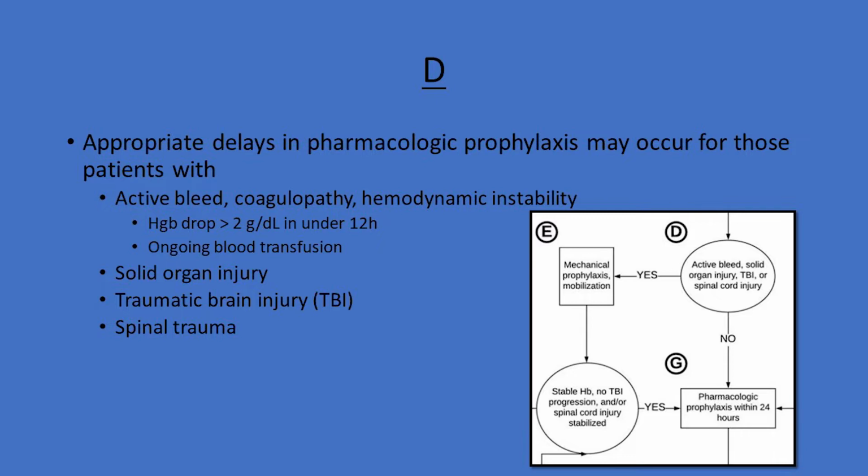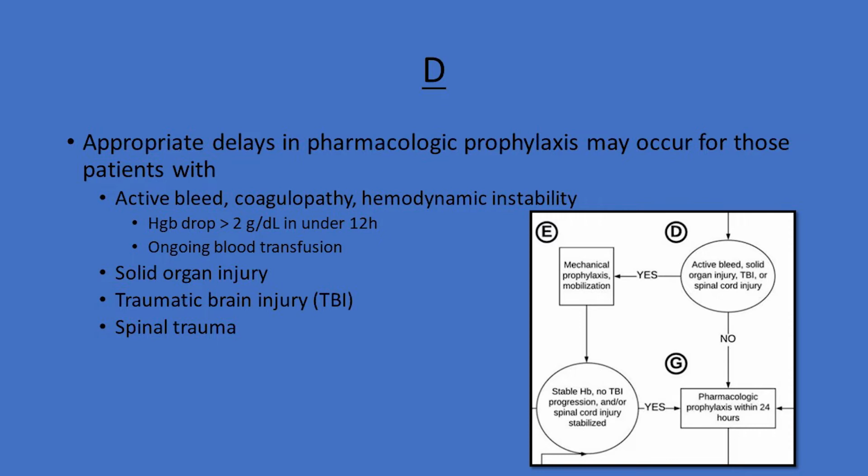For solid organ injury, early pharmacologic prophylaxis within 12 to 24 hours appeared to be safe across moderate-grade solid organ injuries such as the liver, spleen, and/or kidney, without an increased risk of bleeding. Although patients with grade 4 and 5 injuries should be approached with caution, pharmacologic prophylaxis may be initiated within 24 hours for most patients with solid organ injury.